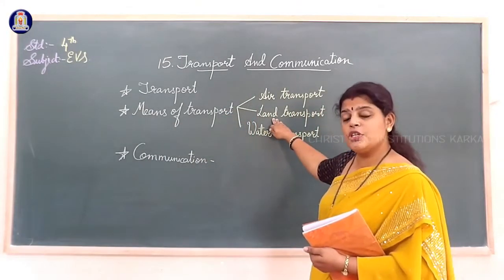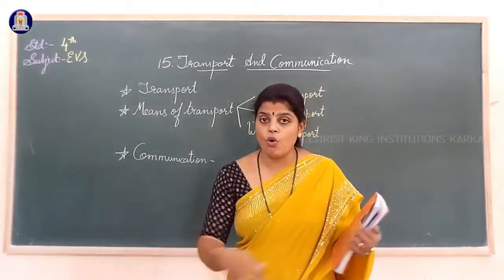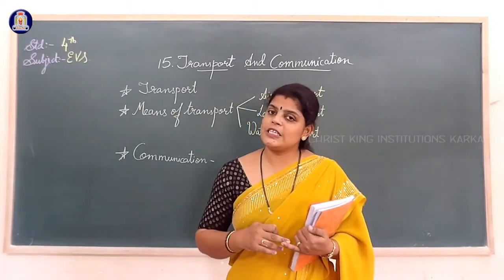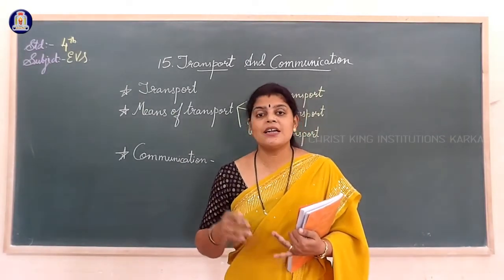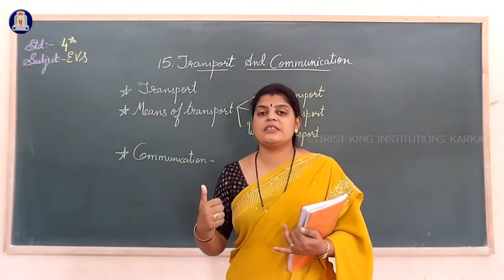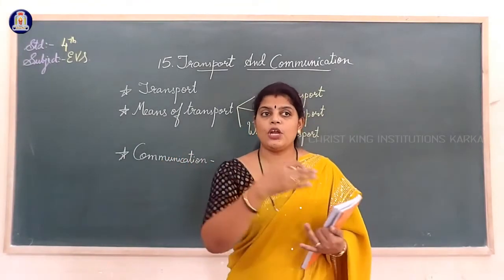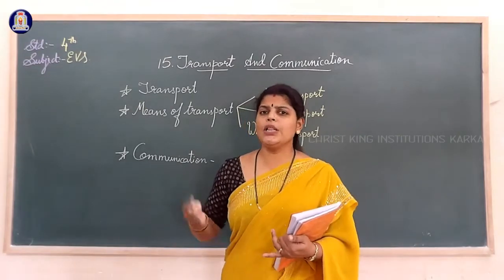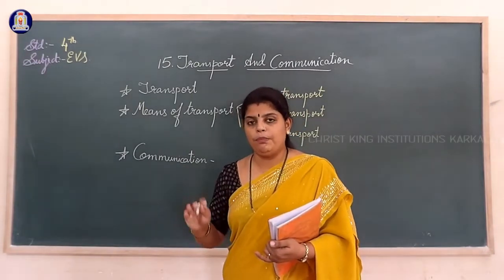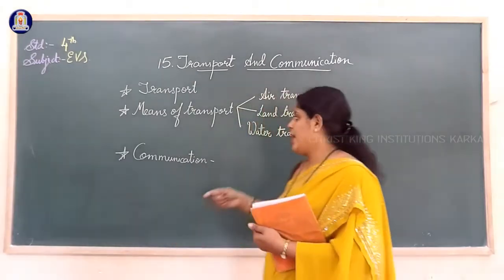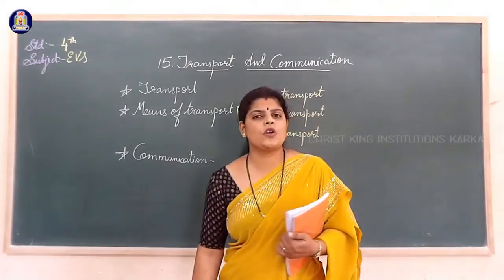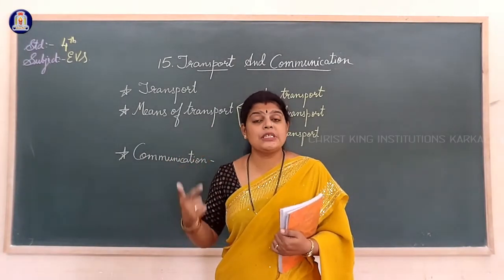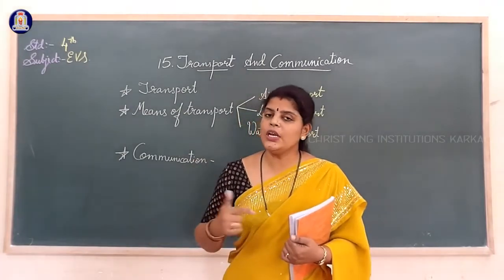Similarly, land transport: if you are traveling through road or through railways, those are known as land transport. Land transport includes bus, car as well as railways, that is trains, whatever goes through road. You can also say bikes, scooters, cycles as well as bullock carts and horse carts. All these are included in land transport because they go through roads. And the last one is water transport. What is water transport? If you are traveling through water, that means ships, submarines and boats are included in water transport.